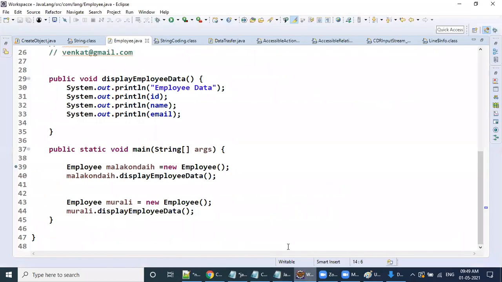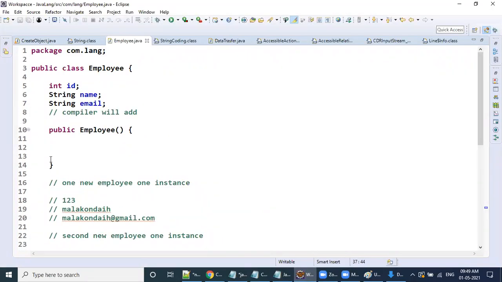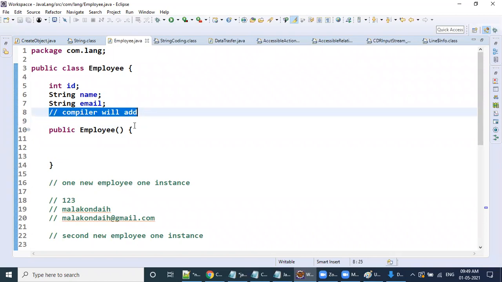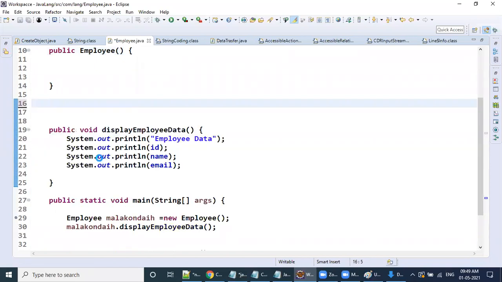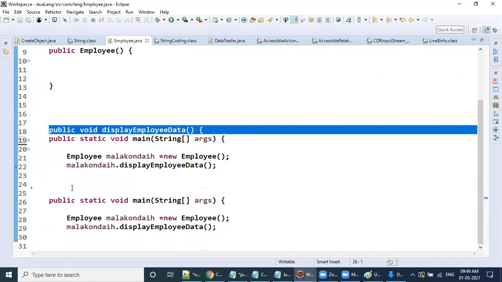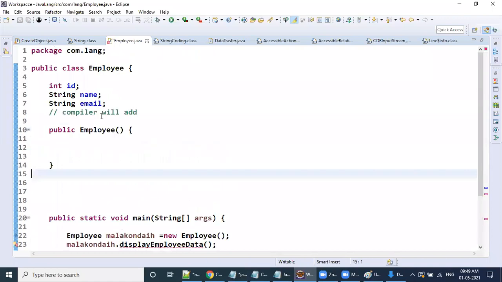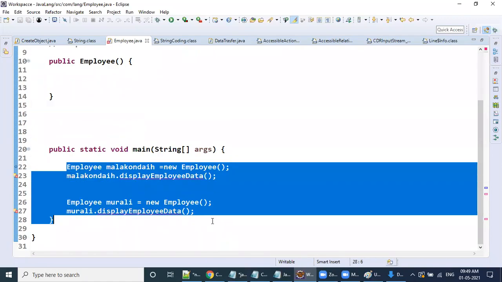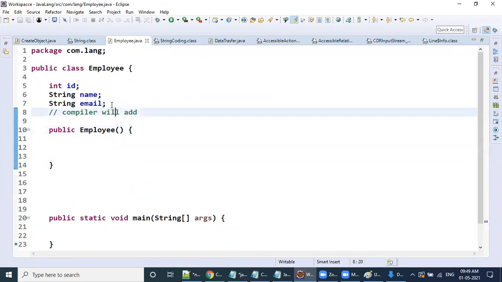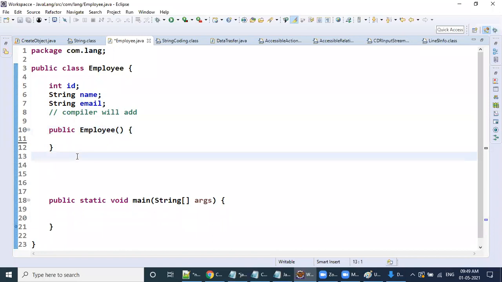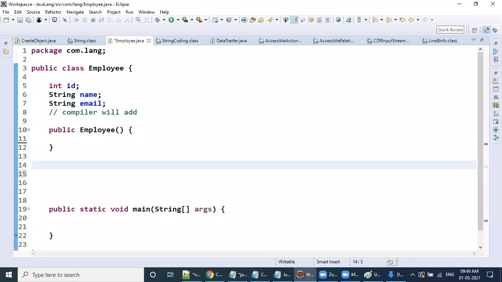Take your Employee class. Inside your Employee class, don't worry about all these things, and I'm removing them here. Now I need to create the object here also. Can you tell me, inside a Java class, how many constructors can I write?